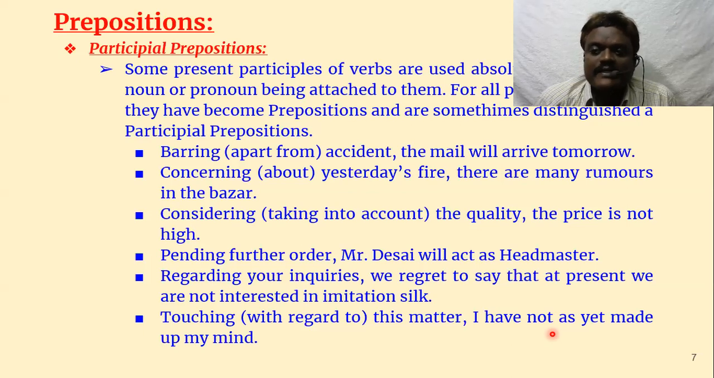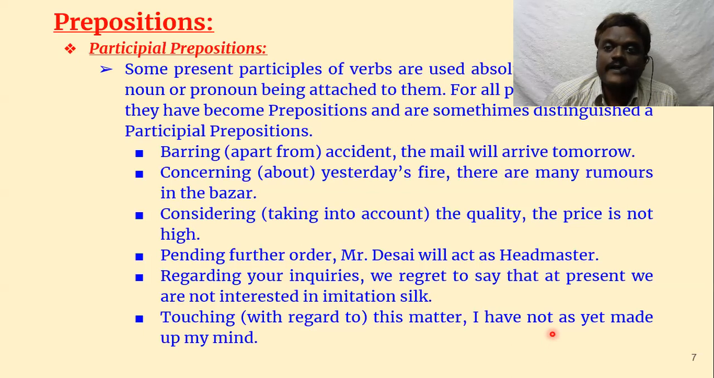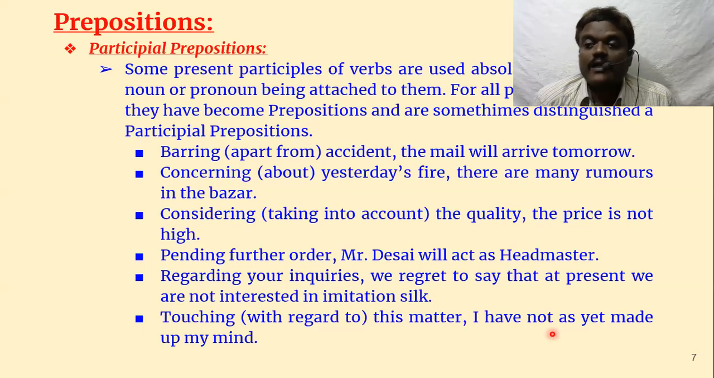So this can be a fourth type of preposition. Many grammarians don't consider it, but still we can consider it as a fourth type of preposition. They are rare, but not unusual. Many times we use them, particularly in formal situations. We use this kind of preposition.